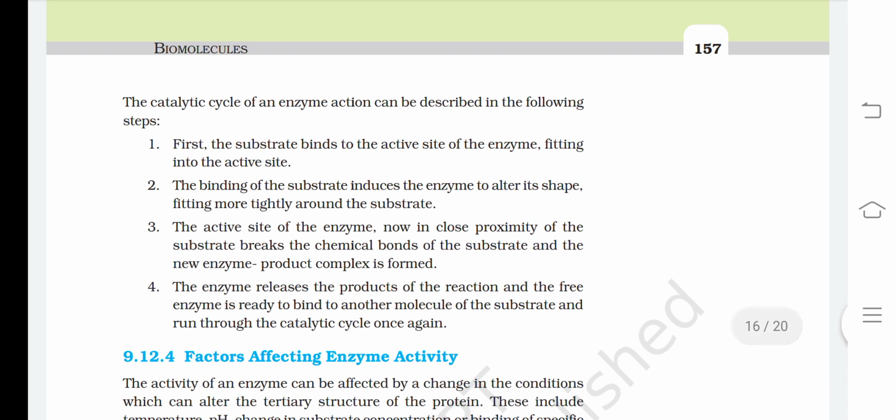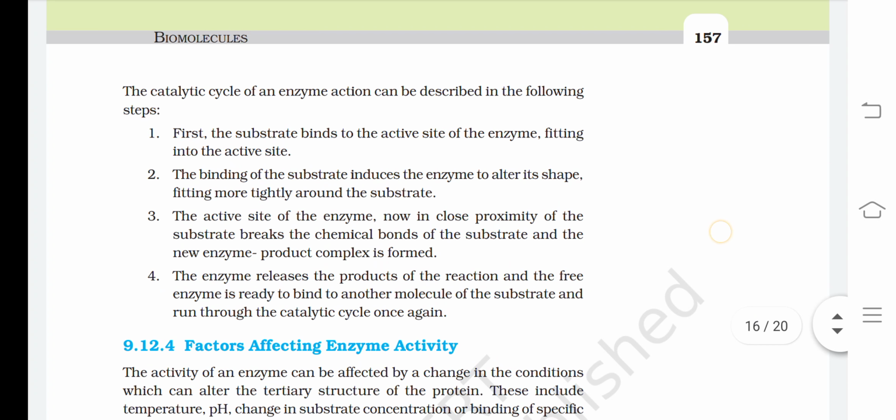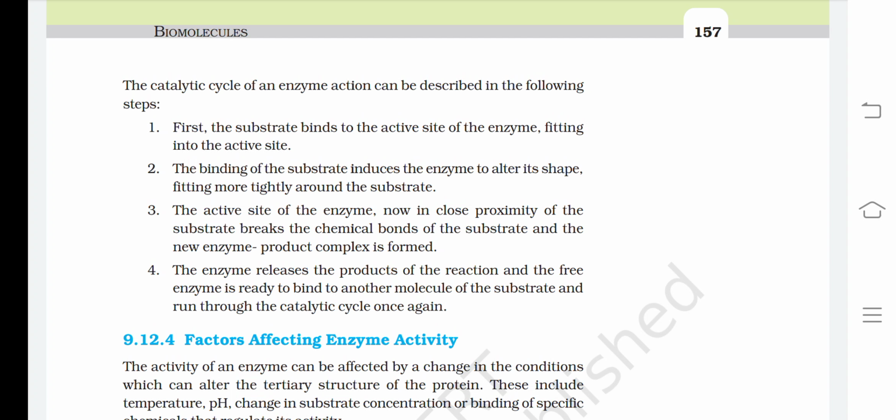Now, the catalytic cycle of an enzyme action can be described in the following steps. First, the substrate binds to the active site of the enzyme, fitting into the active site. Second, the binding of the substrate induces the enzyme to alter its shape, fitting more tightly around the substrate. Third, the active site of the enzyme, now in close proximity of the substrate, breaks the chemical bonds of the substrate and a new enzyme product complex is formed. Fourth, the enzyme releases the products of the reaction and the free enzyme is ready to bind to another molecule of the substrate and run through the catalytic cycle once again.